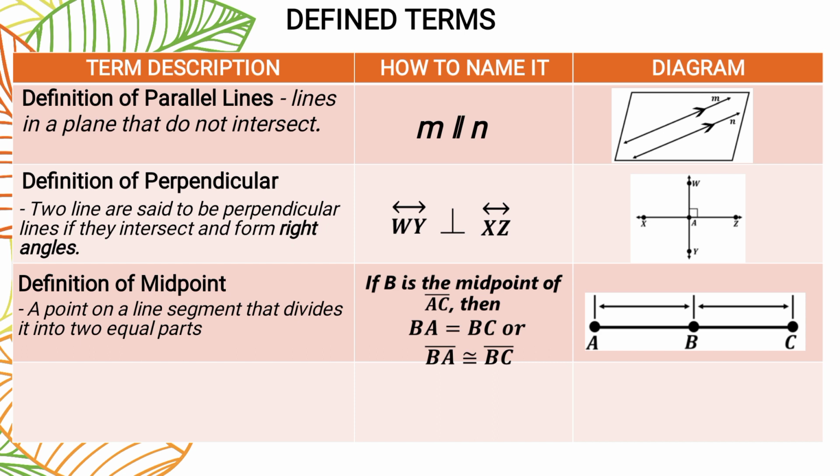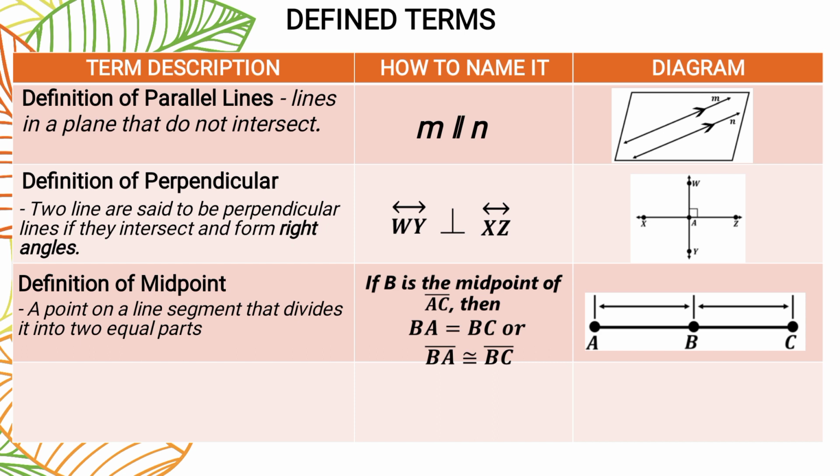Si BA, pwede natin siyang baliktarin yung letter, pwedeng maging AB. Ano po? Si BC, pwede rin baliktarin maging CB. Pero remember po, pag binaliktad mo sa left side, dapat baliktarin mo rin sa right side. BA is equal to BC. Pag binaliktad mo, it can be AB is equal to CB. Dapat babaligtarin din po. Ano po?